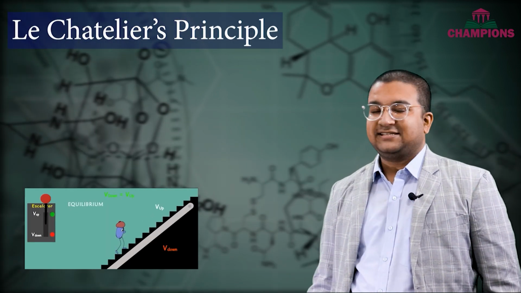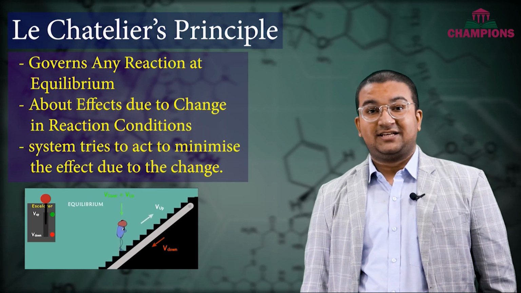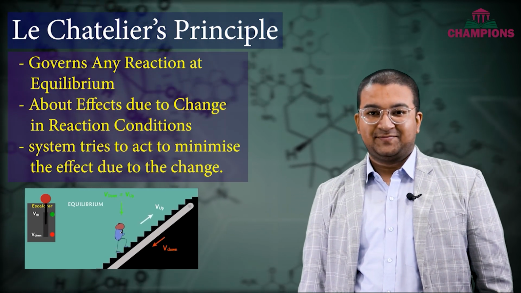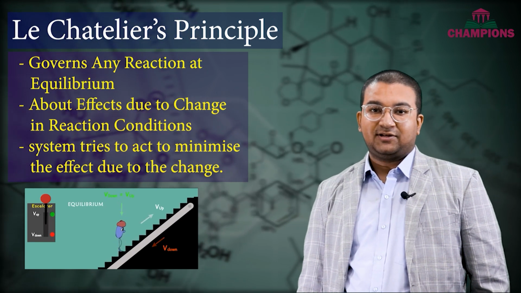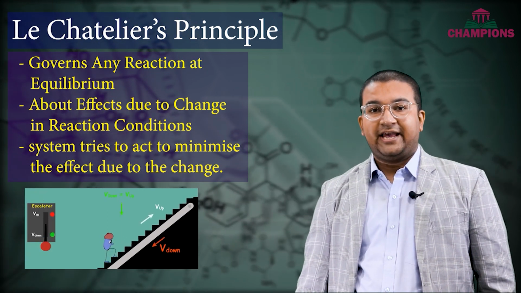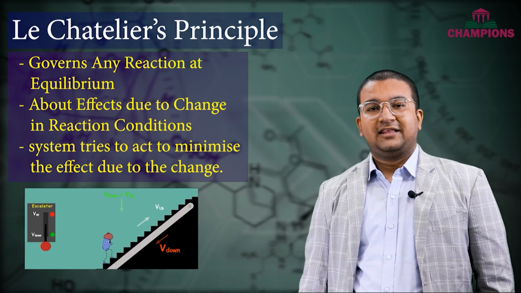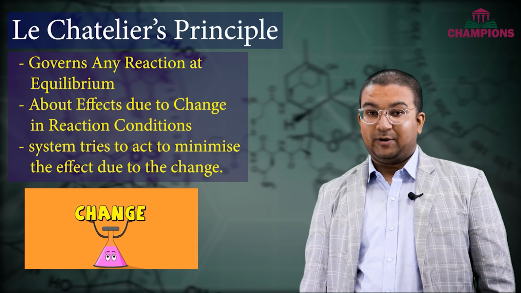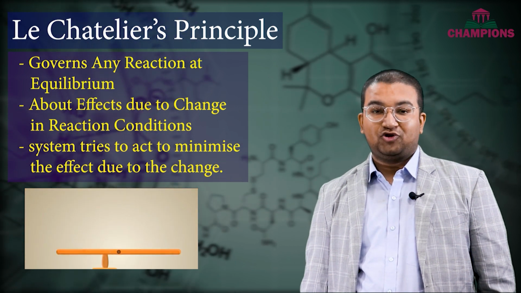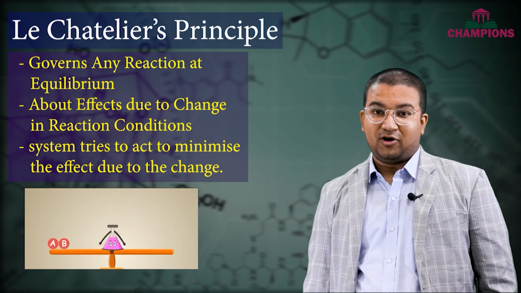Le Chatelier's principle is an important principle which governs reactions at equilibrium. In summary, the principle talks about the effects which are caused by a change in an equilibrium system. According to this principle, whatever change you want to bring in a system at equilibrium, the system tries to do just the opposite of that cause.